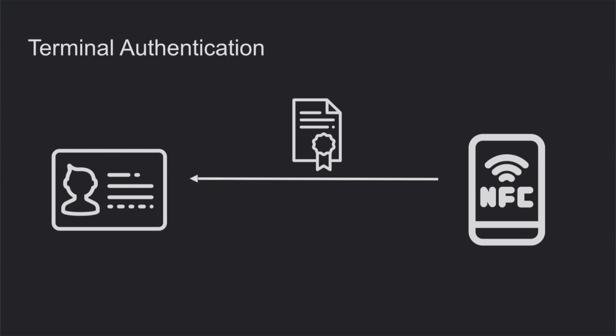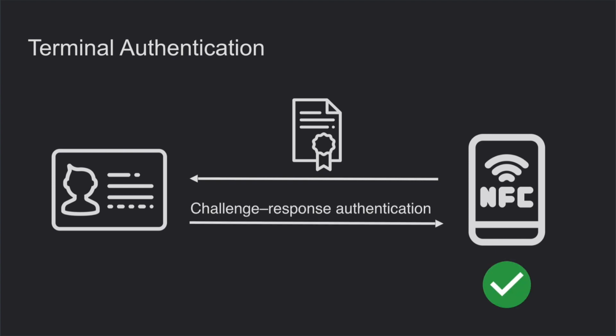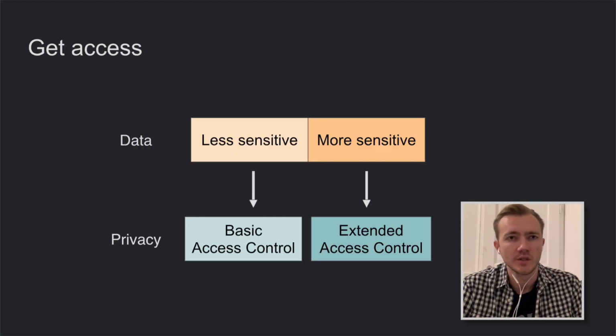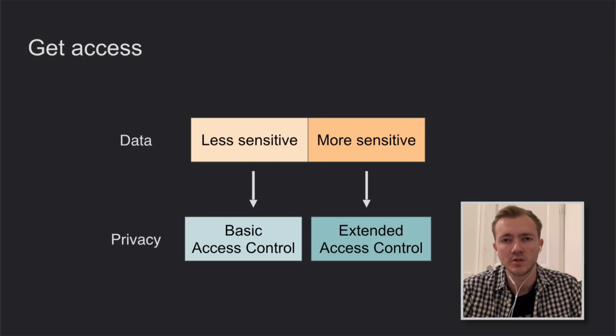The card can verify if it's a valid certificate with its private key, and then the card sends some challenge to the terminal, and if the terminal is able to sign this challenge with the correct terminal certificate, the card can be sure that exactly this terminal owns exactly this correct certificate. And this is how both types of access control look, and they're both described in this Doc 9303.